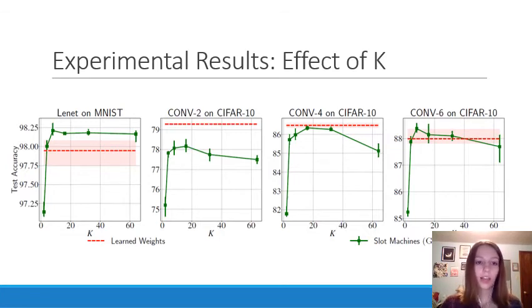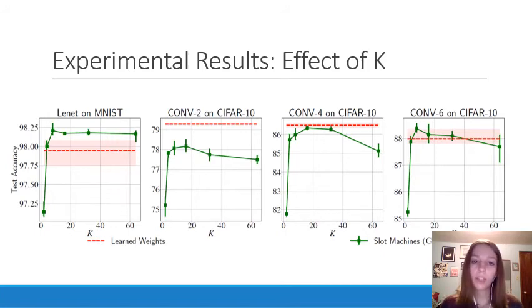So you can see that each of these different slot machine networks does tend to approach the test accuracy of the traditional network, with the Linné and the Conv6 being the most accurate, and then the Conv2 and Conv4 being a little bit less accurate, but still pretty comparable to the traditional network.